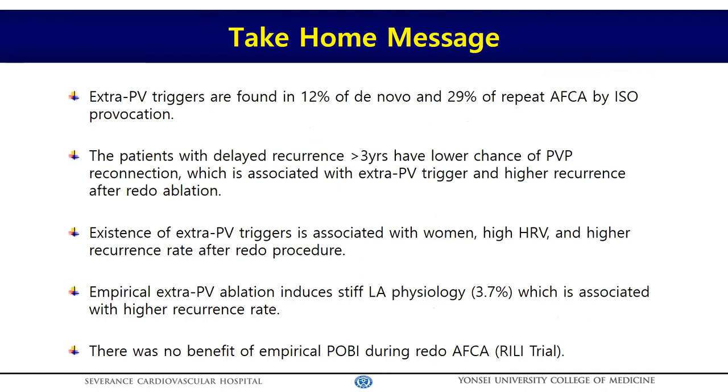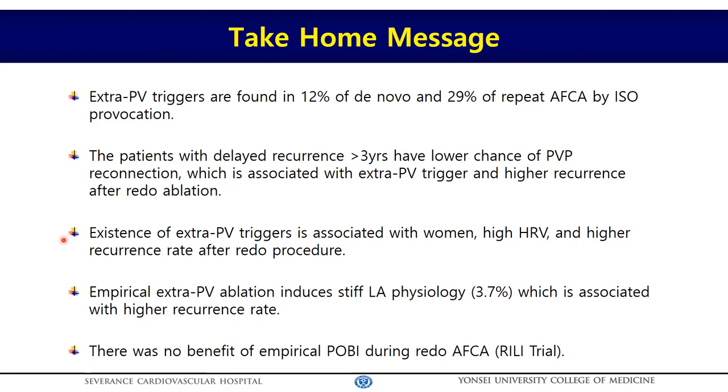So in conclusion, ladies and gentlemen, extra PV triggers are found in 12% of de novo and 29% of repeat procedures by isoproterenol provocation. Patients with delayed recurrence after 3 years have a low chance of PV potential reconnection, which is associated with extra PV triggers and a higher recurrence rate after redo ablation.